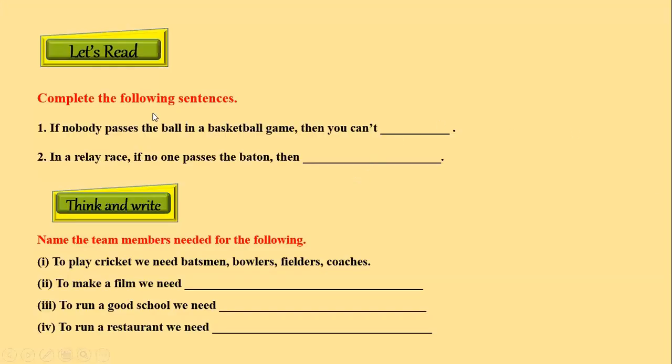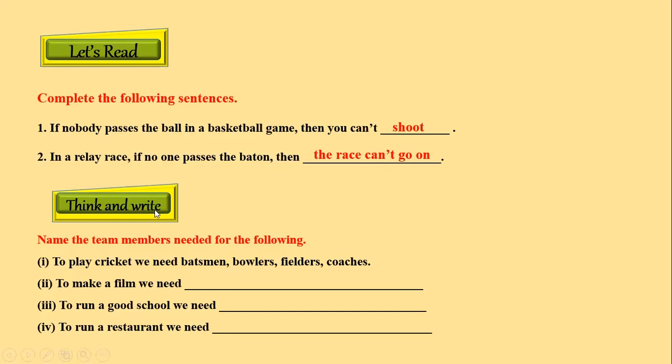The first textual exercise is let's read. Complete the following sentences. Here, you need to fill in these blanks based on your understanding of the poem. The first question is, if nobody passes the ball in a basketball game, then you can't? Correct. The answer is shoot. The second question is, in a relay race, if no one passes the baton, then the race can't go on.